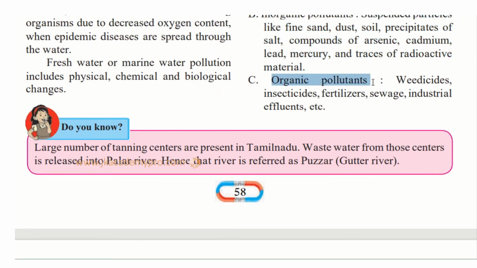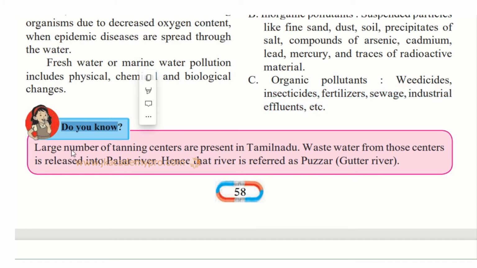Then we have the organic pollutants, that is weedicides. To remove the weeds, certain chemicals are sprayed. So weedicides, insecticides, fertilizers, sewage. Sewage means our gutter water, dirty water. Industrial effluents, etc. Industrial effluent is waste from the industries. All these are the organic pollutants.